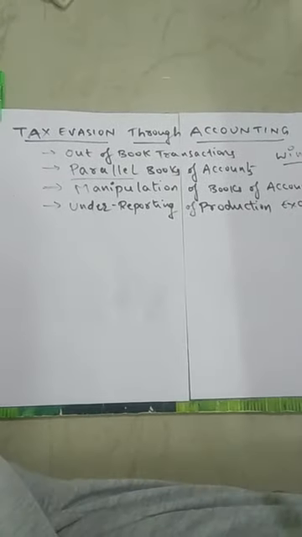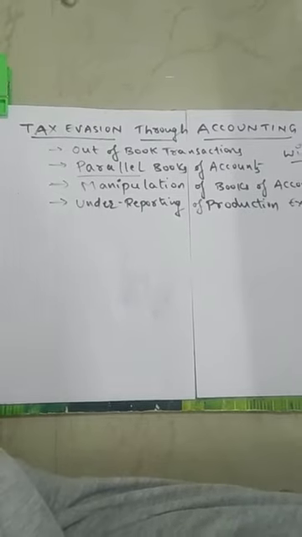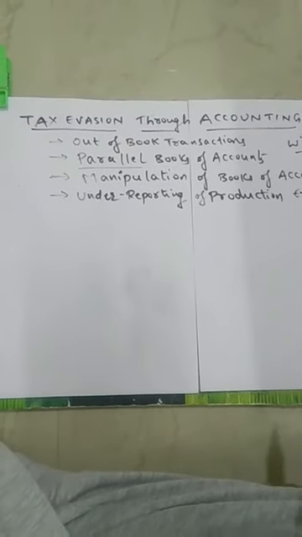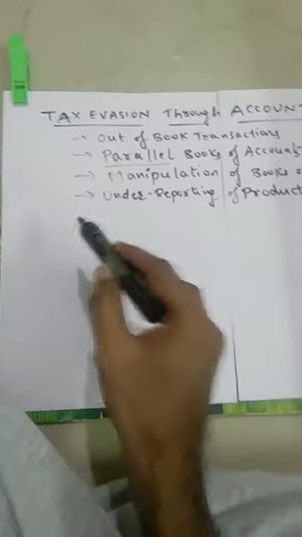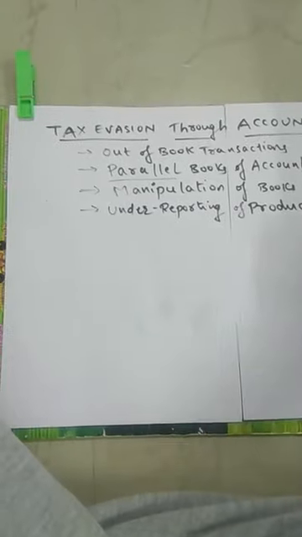Their actual production was 1 crore, but they are showing their production is only 70 lakhs. This is the way to avoid the tax by using the accounting statements. So this is one way. It is normally done to avoid the payment of excise duty.